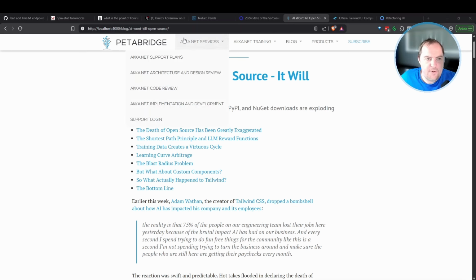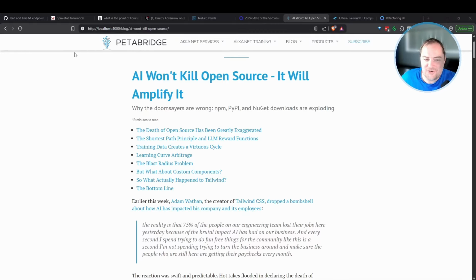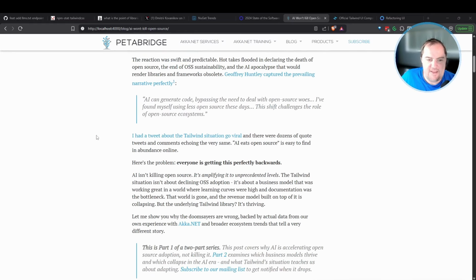All right, so here's our blog post, and I'm just running this locally off of my Jekyll instance here, since I like to publish this at the same time the video goes live, which obviously I'm filming right now. But the basic gist of this is that the idea that AI can generate these open source components, and therefore these open source components have no intrinsic value anymore, and we should just do away with them, is perfectly backwards, both from how large language models actually function.